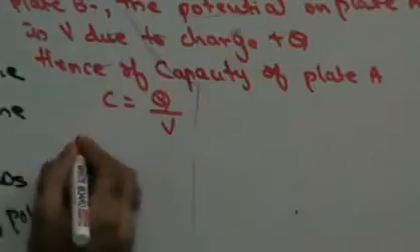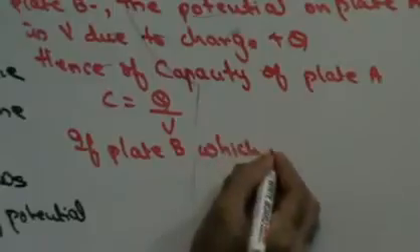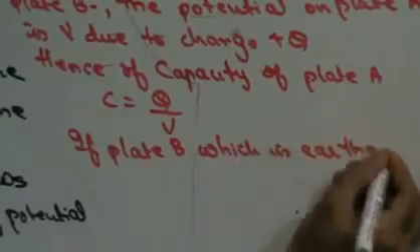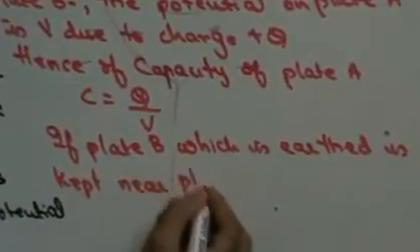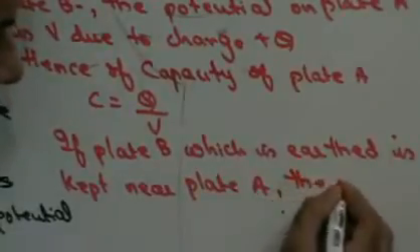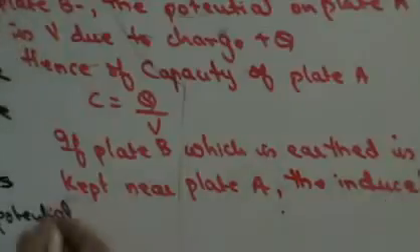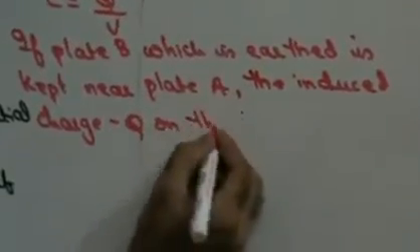Now, if plate B, which is earth, is kept near plate A, then the induced charge minus Q on the left side of plate B will produce a negative potential.